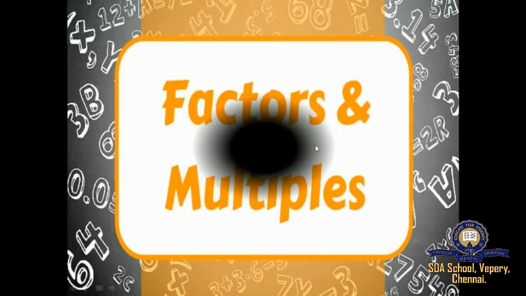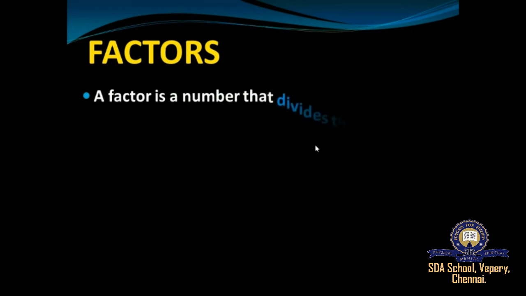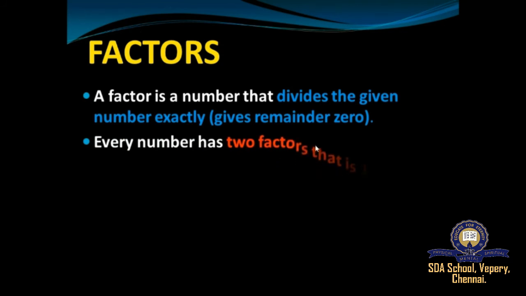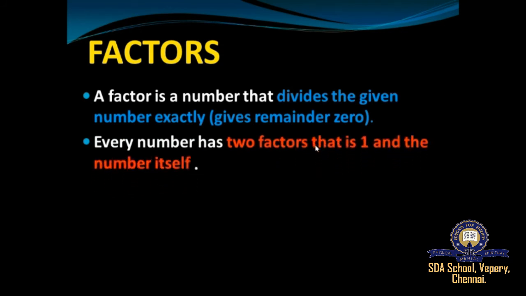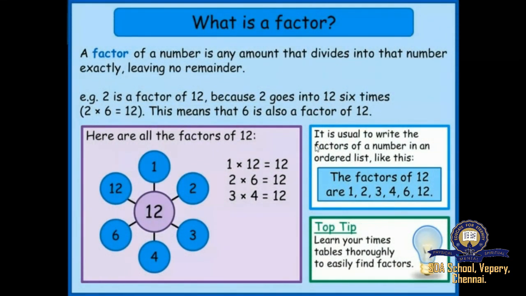And next we moved on to factors and multiples. So what are factors? A factor is a number that divides the given number exactly, leaving no remainder. So every number has two factors, that is 1 and the number itself. For example, 2 is a factor of 12, 3 is a factor of 12, 6 is a factor of 12, 4 is a factor of 12. And then we saw this picture with the help of an example.